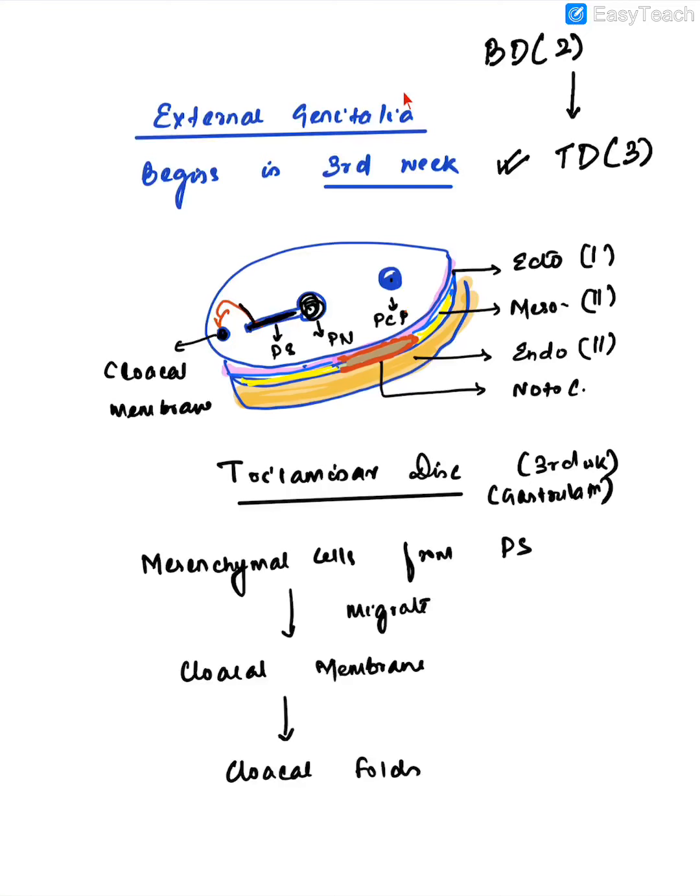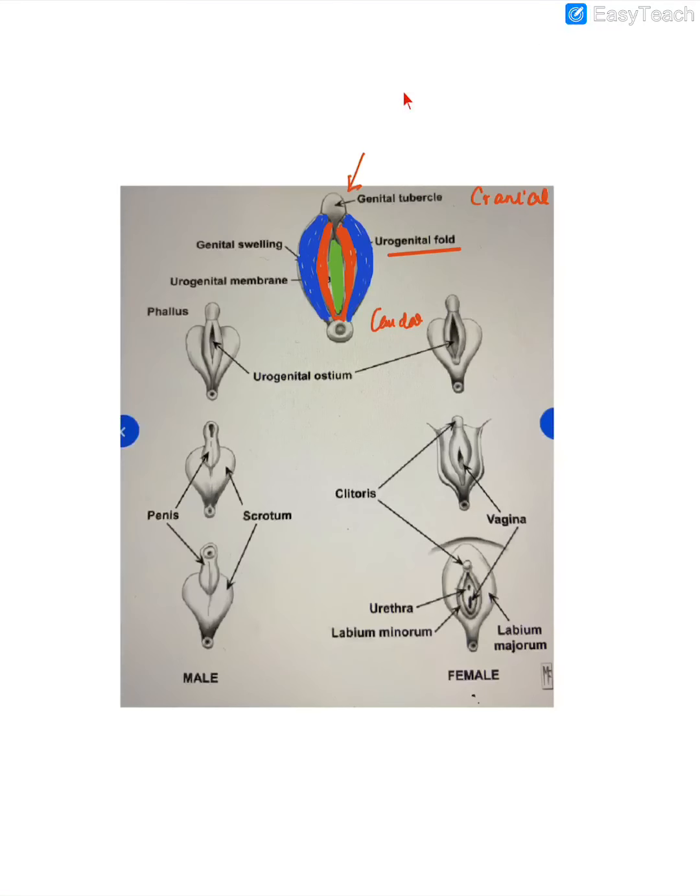Now what will happen? Mesenchymal cells will migrate from the primitive streak to the cloacal membrane, and they will lead to the formation of cloacal folds. Okay, so these cloacal folds will then develop 3 constrictions. The first constriction here is the genital tubercle. This is the second constriction, and the third constriction here is the anal tubercle. Now look at the second constriction. The innermost part in green is the urogenital membrane, which will later form the urogenital sinus.